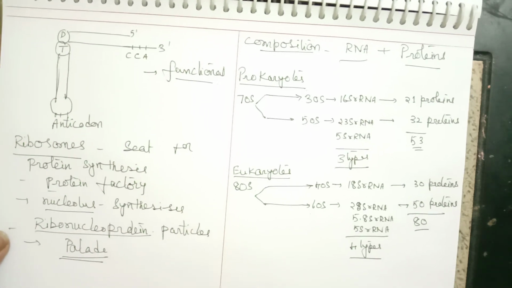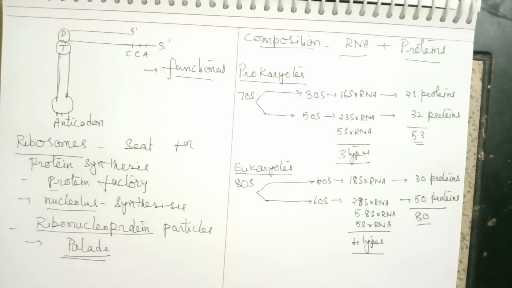The two subunits are always separated from each other, and they can come together only if there is protein synthesis. Only during the translation process will the two subunits come together.